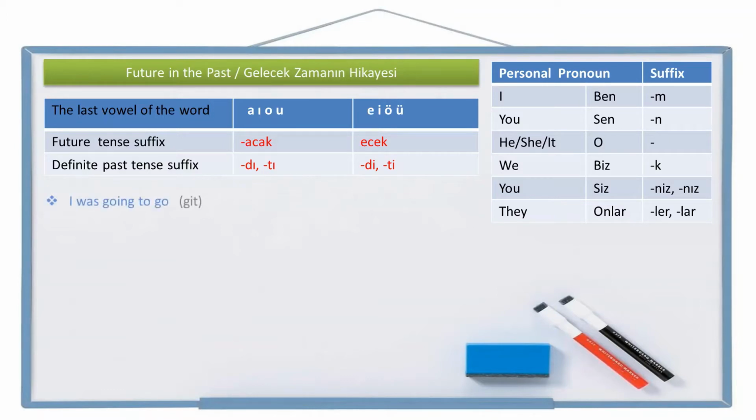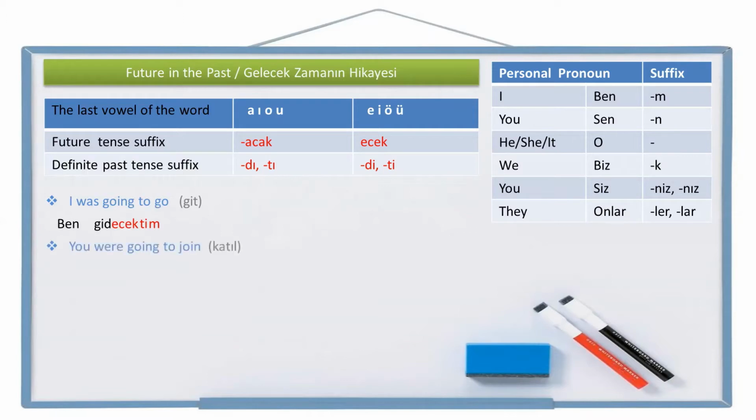I was going to go. Go is git in Turkish. Let's write the personal pronoun I first. Ben. Go, git. Going to go, gidecek, was going to go, gidecekti, and the personal pronoun suffix to the end all the time, ben gidecektim. I was going to go, ben gidecektim. So after verb, first we are writing future tense suffix, after that definite past tense suffix, and in the end personal pronoun suffix. That's simple.